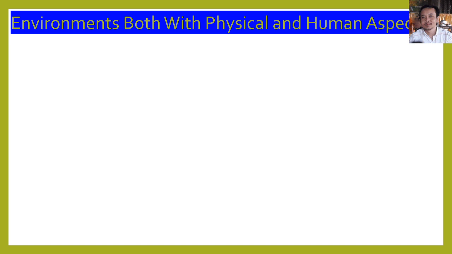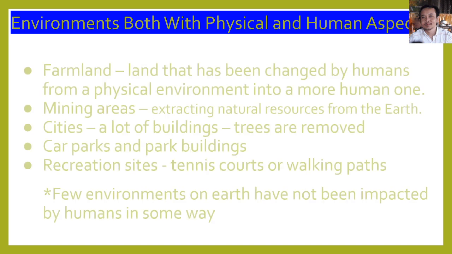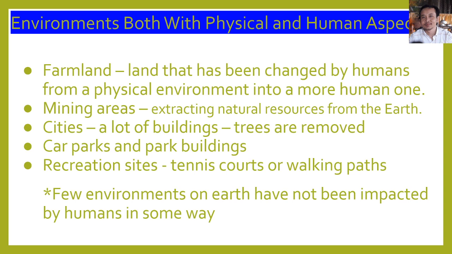Okay. Move on to the next slide. Environments with both physical and human aspects. Farmland, I mean lands that have been changed by humans, as they have both physical and human aspects. Farmlands are lands that have been changed by people from a physical environment into a more human one.